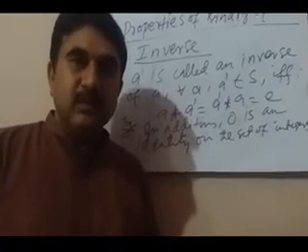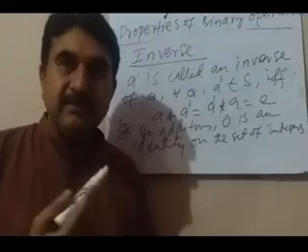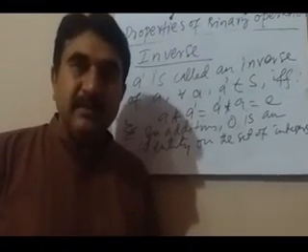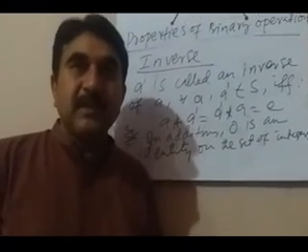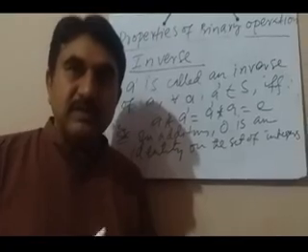So if 2 and minus 2 are added with each other, we will get 0 as the identity element. So 0 is the identity element,